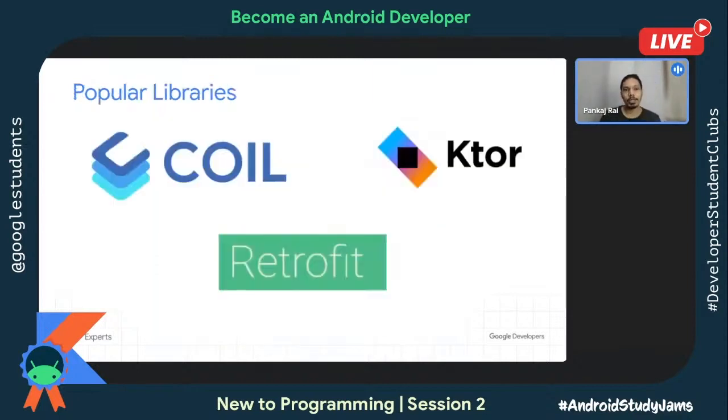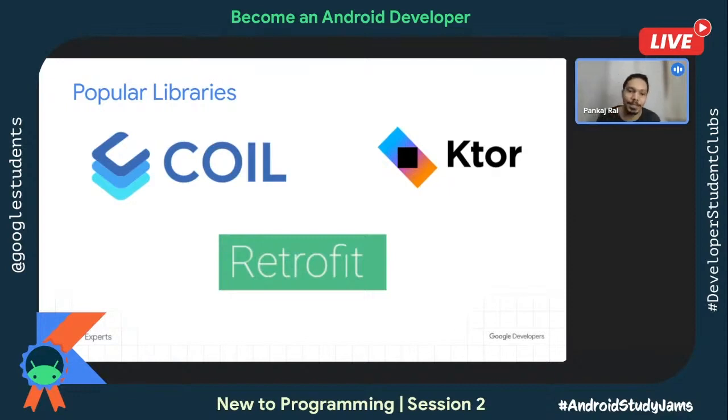And these are a few other popular networking libraries. Coil is extremely helpful if you want to load images. Retrofit, as I said, is for REST client operations. That means if you are dealing with data, then that is helpful. But if you want to load images and show images, then Coil is very helpful. You can load images dynamically and show them in your app.